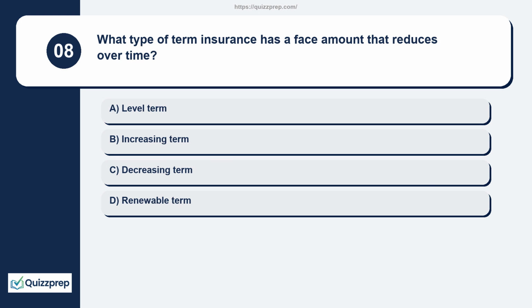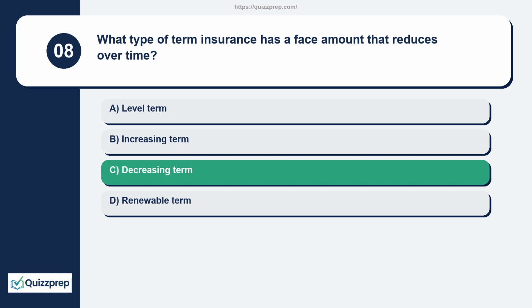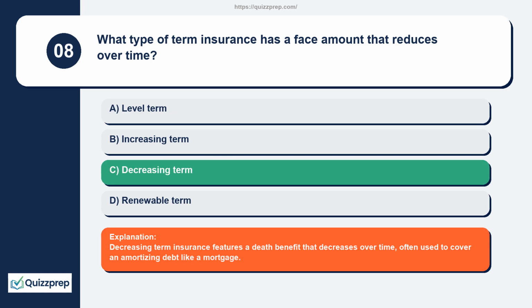Question 8. What type of term insurance has a face amount that reduces over time? Level term, increasing term, decreasing term, renewable term. Decreasing term insurance features a death benefit that decreases over time, often used to cover an amortizing debt like a mortgage.